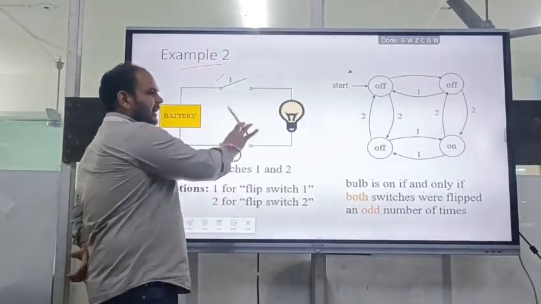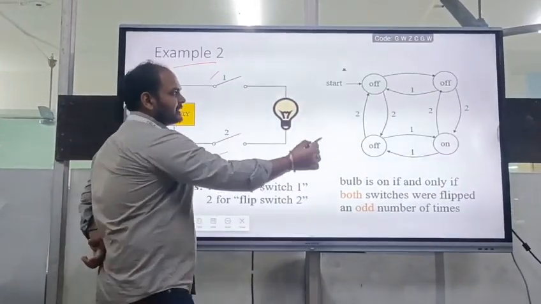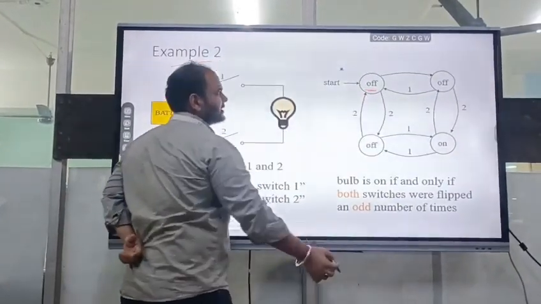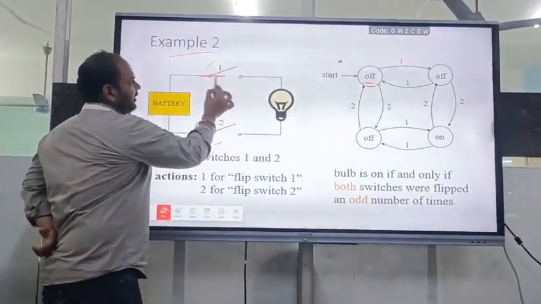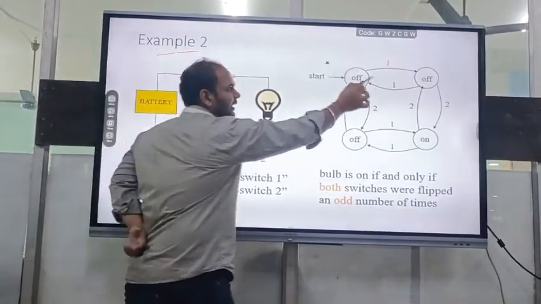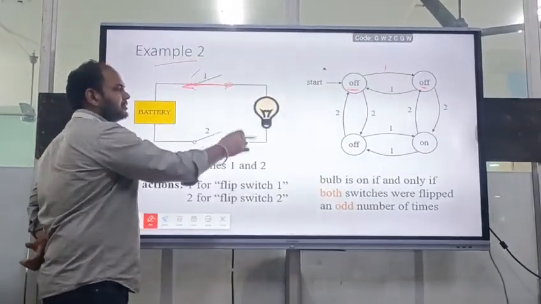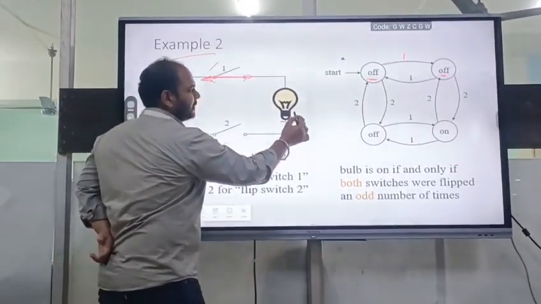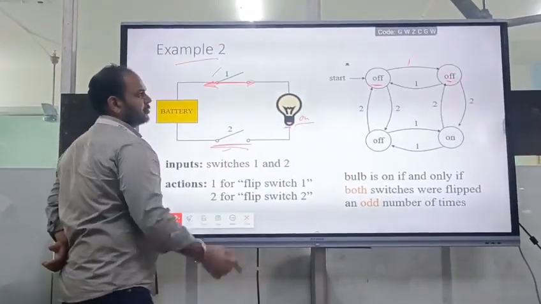According to this diagram, if we have to create the transition diagram, how will it be? Suppose we are standing at the off state. If I am connecting the first switch, then with the first switch, I will be at the off state only. To move to the on state, or to make this bulb glow, what do I have to do? I have to connect the second switch also.